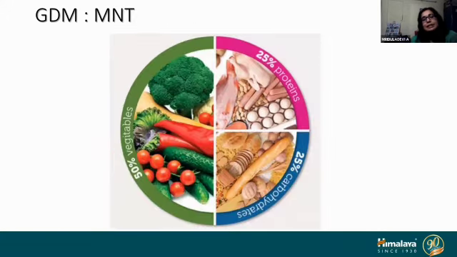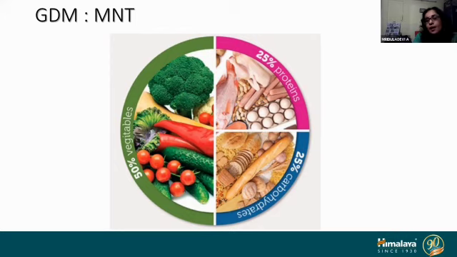Concept called the diabetic plate. This is a very easy way to tell them how your main meal should look. If you take a plate, half of the plate, 50% of the plate should contain vegetables. And they're not fruits, it is vegetables, because they have got high fiber content, they fill up the stomach, and decrease the hunger pangs.